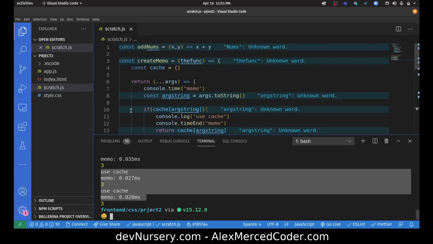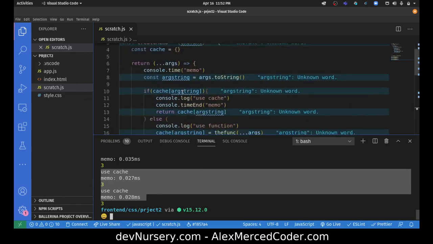So if you're looking in React and you see the use memo hook or use callback hook, all those are doing is memoizing callbacks, memoizing different processes, so that you're not doing the same operation over and over again. A lot of what's going on in React is just a lot of memoization. This way you don't end up doing the same thing over and over again, because React relies on a lot of functional concepts. But this is something you can use in any kind of coding you're doing.